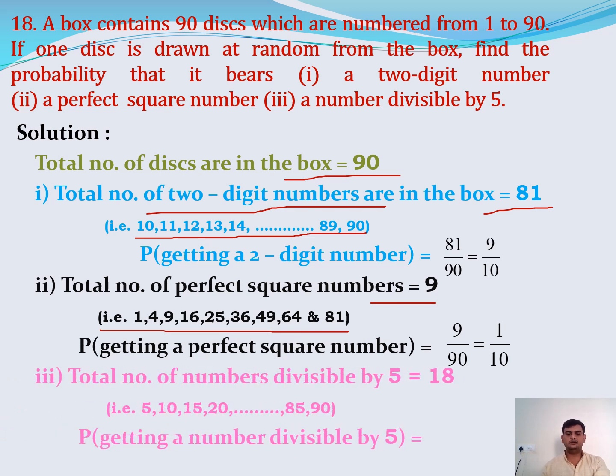What are the numbers divisible by 5? 5 ones are, 5 twos are, 5 threes are, like that up to 90. How many are there? 18. So the probability is 18 by 90, which gives us 1 by 5. This is the probability of getting a 2-digit number, a perfect square number, and a number divisible by 5. This is the solution.